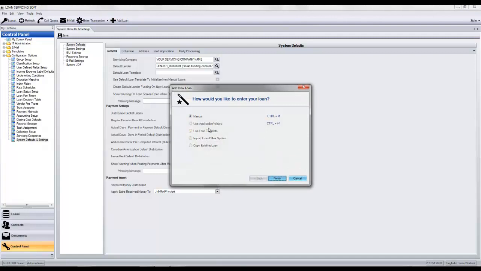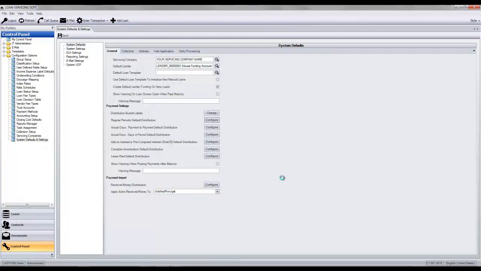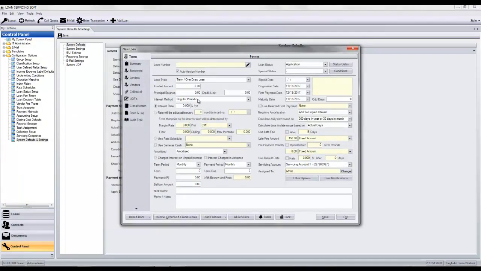Say for example I do a new loan and I choose the regular periodic interest method. This loan is now going to inherit that payment distribution.